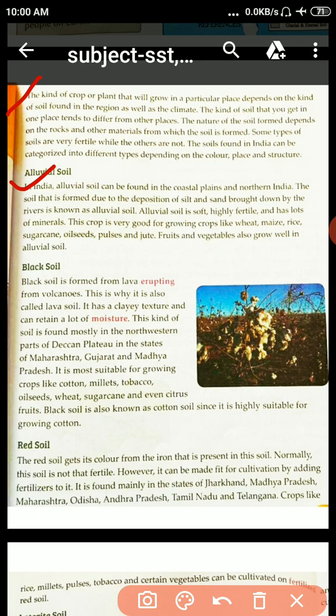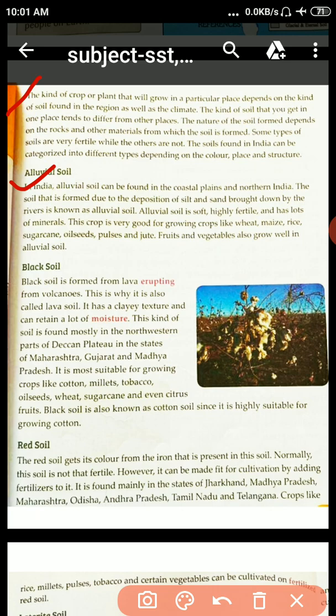And in the southern area, we find the Godavari and so many rivers, and coastal plains are there. Because this part of India is a peninsula. In the west side Arabian Sea, in the east side Bay of Bengal, in the bottom Indian Ocean. So in coastal plains and northern India we find alluvial soil.